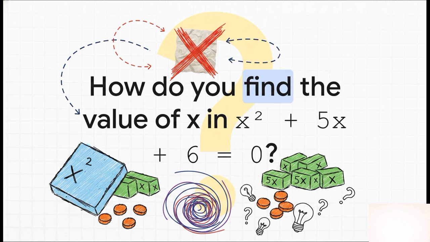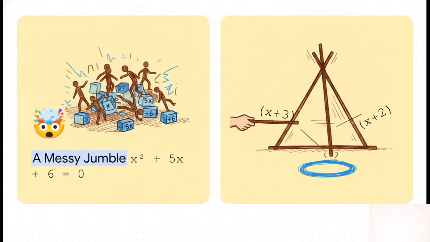And here we have it, the classic quadratic equation. Now, at first glance, it's just a mess, isn't it? It's like someone dumped a box of Legos on the floor. You've got an x squared piece, a few 5x pieces, a little 6 piece. How are you supposed to find the value of x in all that? It's like trying to find one specific brick in a huge pile. And this is where factoring comes in to save the day.